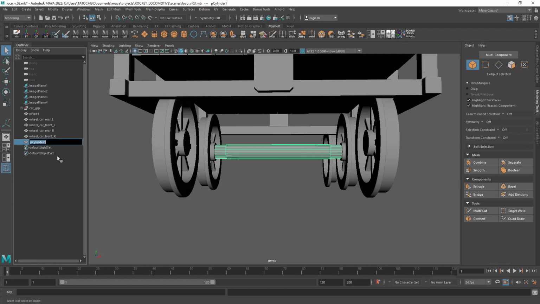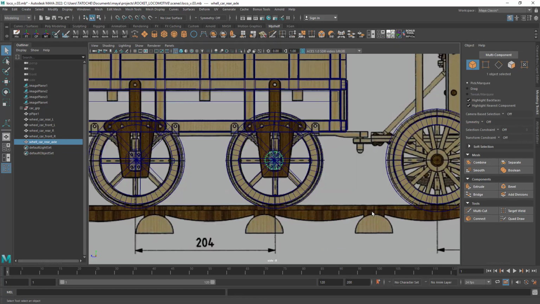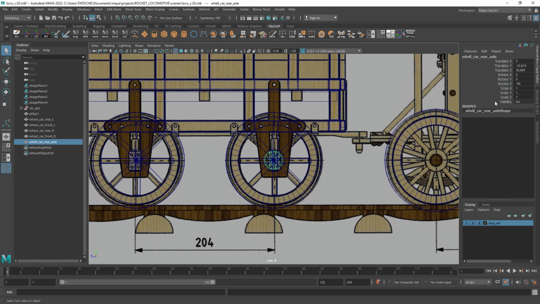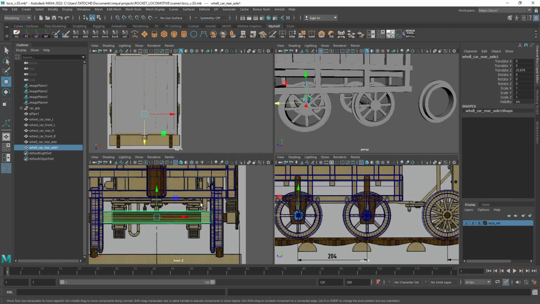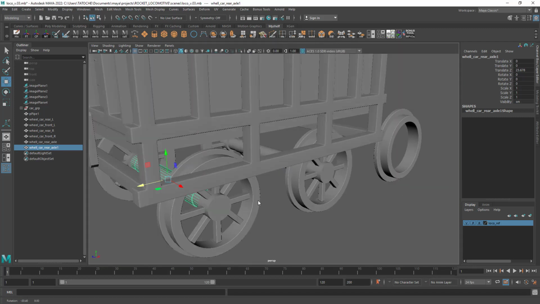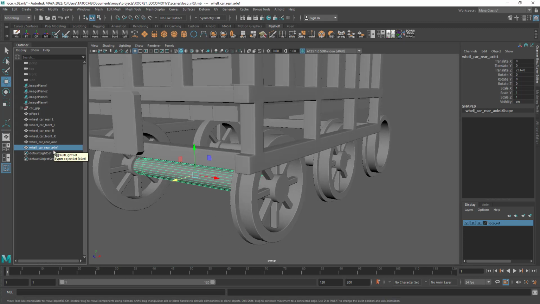Now rename this wheel. Wheel underscore car rail underscore X. Okay. Now duplicate it for the front and rename it properly.